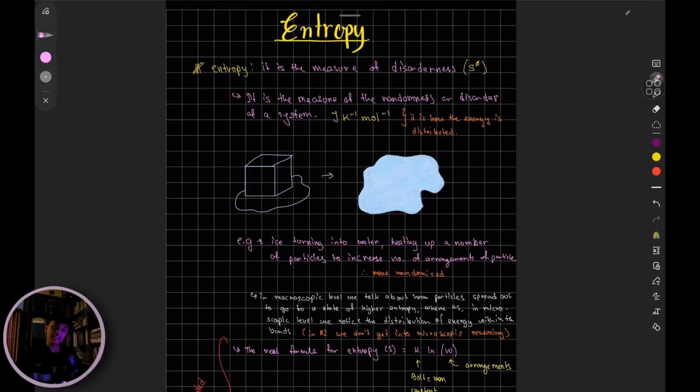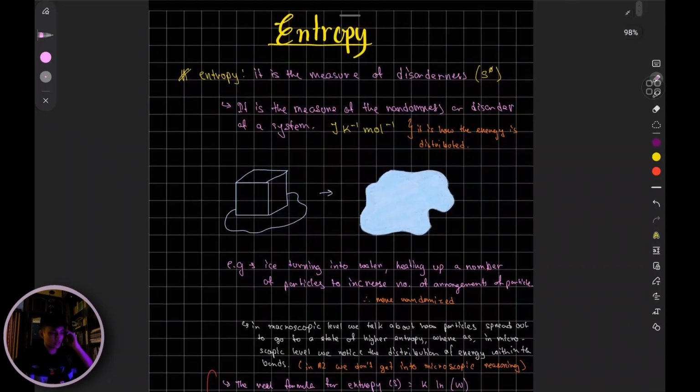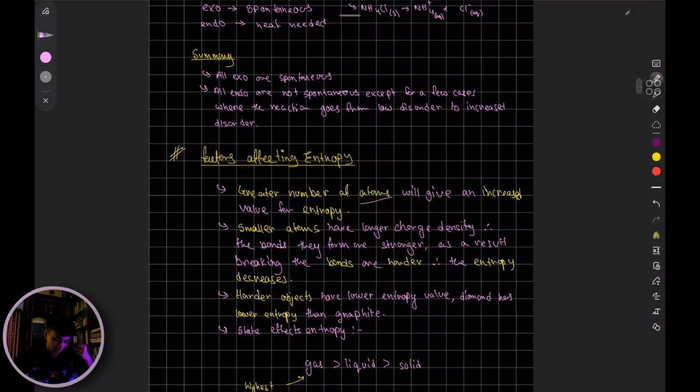However, in AS, we are going to look at it at a macroscopic level, and we're going to just take a few conditions: that is state changes, how large the particles are, how large the compound is, and then certain things like the number of atoms, size of atoms, then what state it is in.